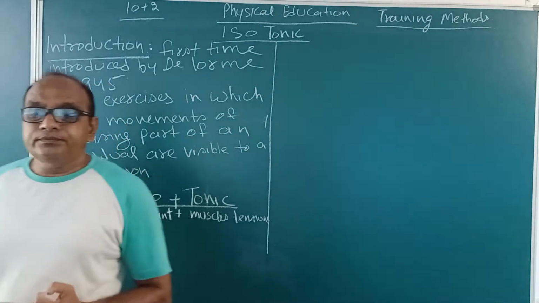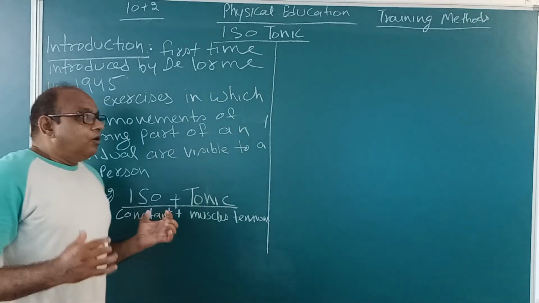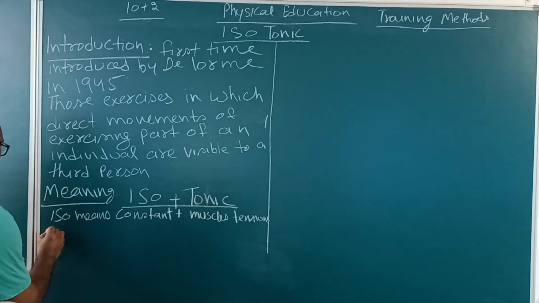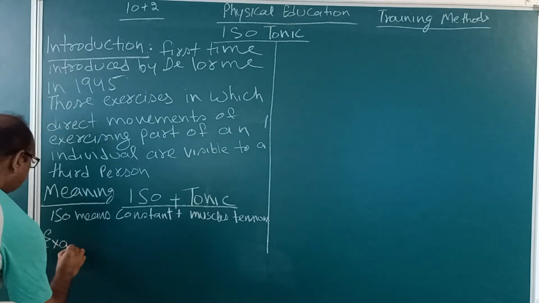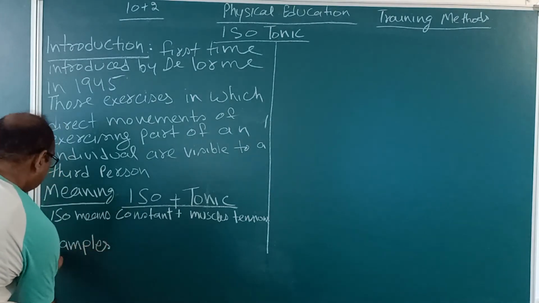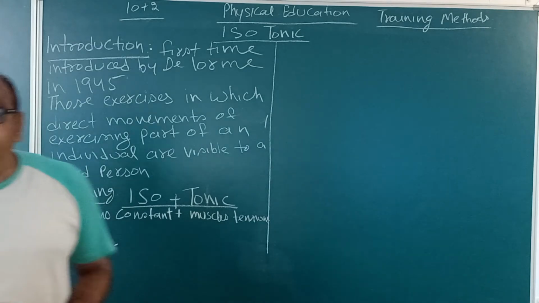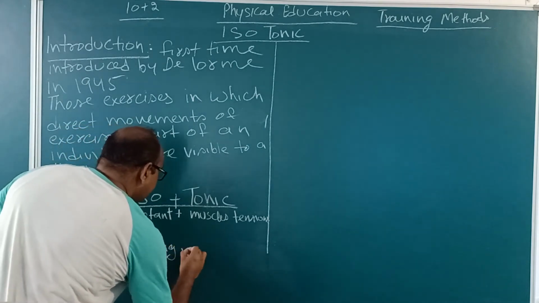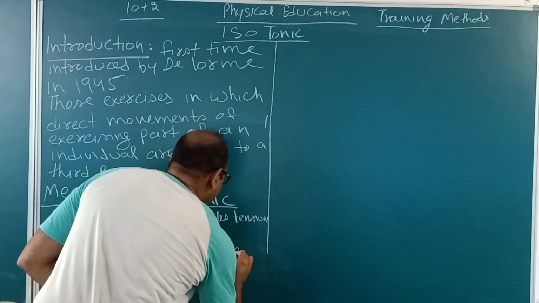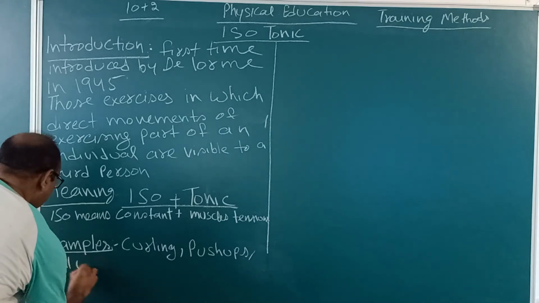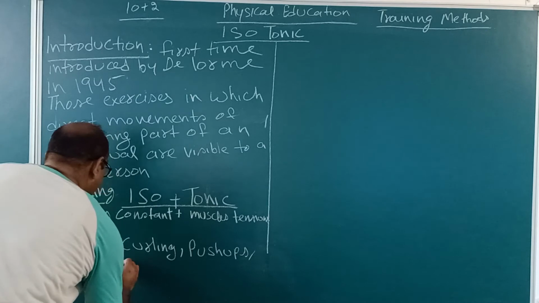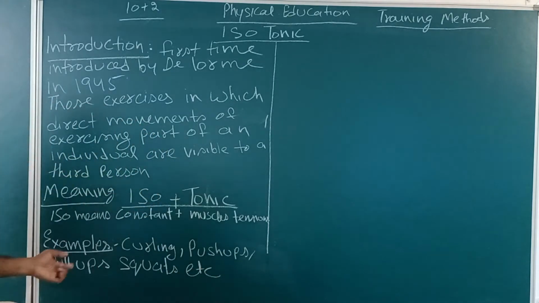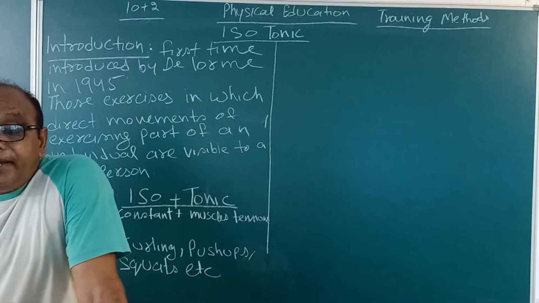Examples: lifting a weight, pull-ups, curling with dumbbells, push-ups, squats are the best examples of isotonic exercises.